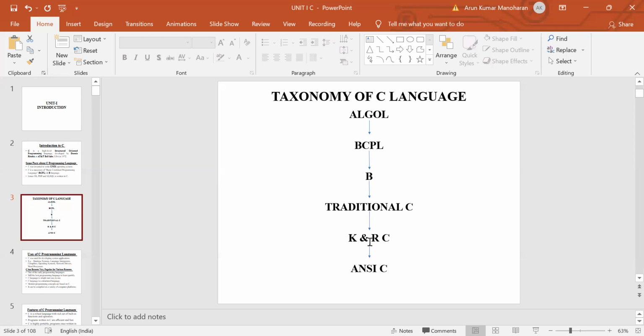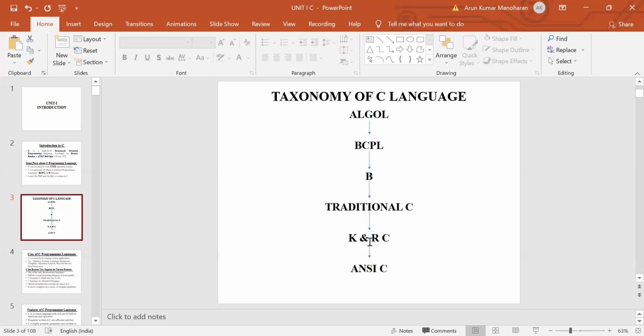Later, in the year 1983, ANSI, American National Standards Institute, established a committee to provide a modern, comprehensive definition of the language. The resulting definition was ANSI C, which was completed late in 1988.